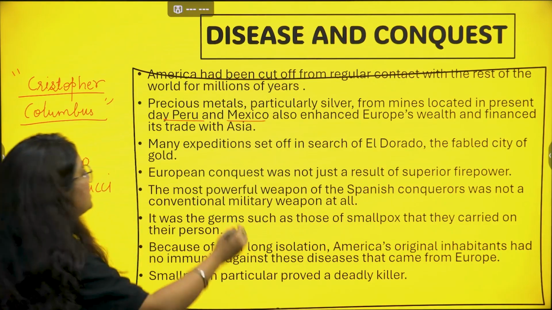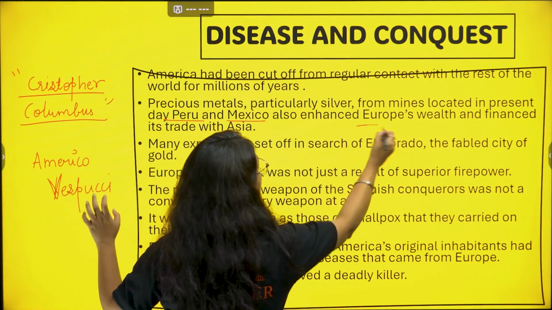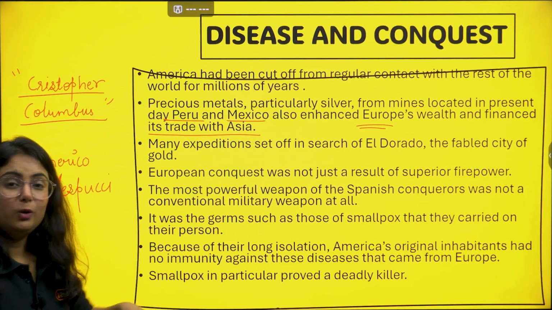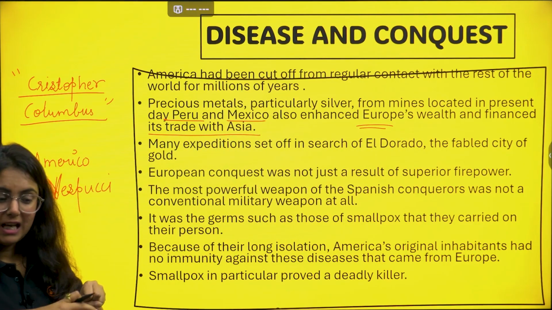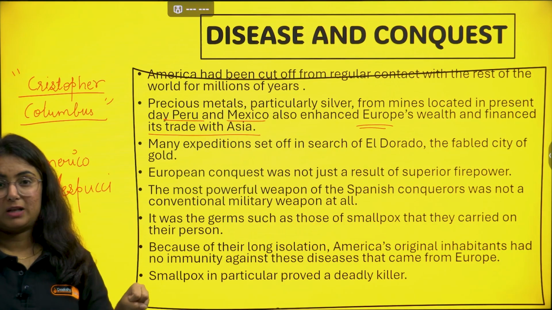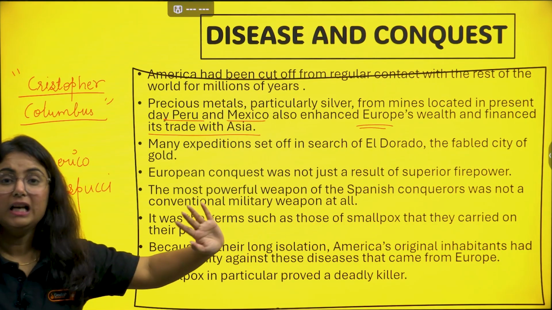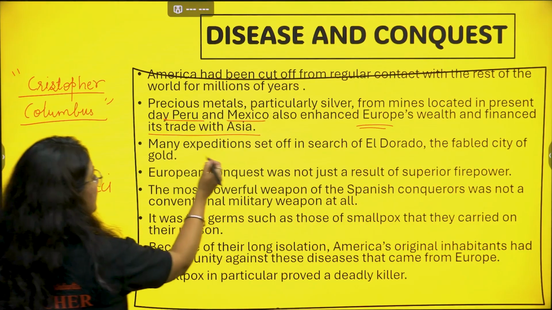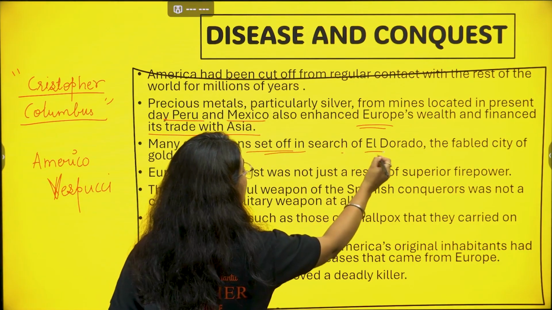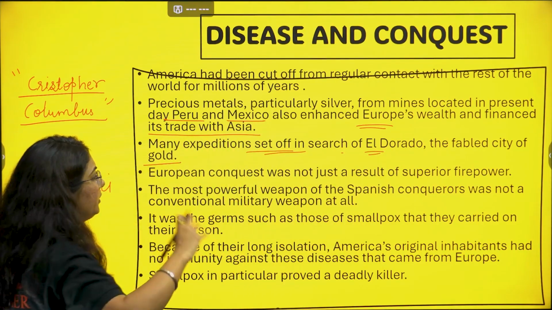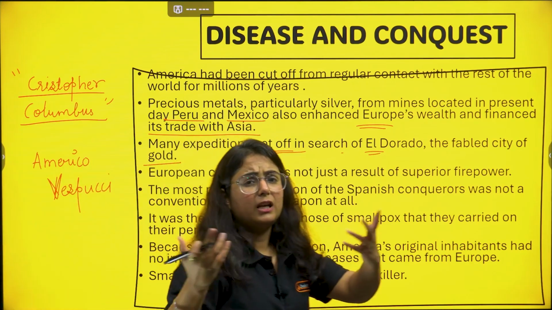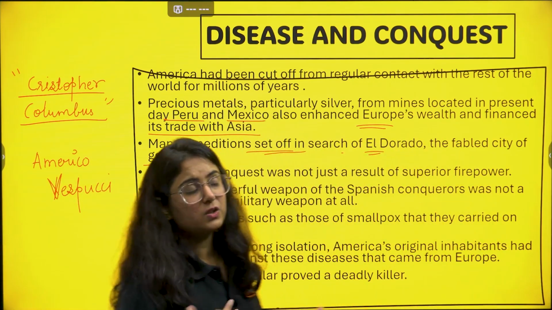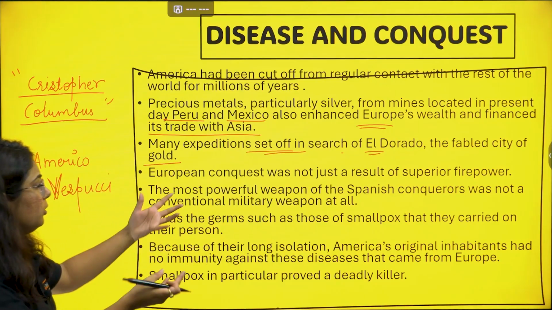So Peru and Mexico enhanced Europe's wealth and financed its trade with Asia. They were getting the wealth from there and exploring Asia at the same time. They had colonized America already, and now the next target was Asia. Many expeditions set off in search of El Dorado, the fabled city of gold, so that they could get this gold.